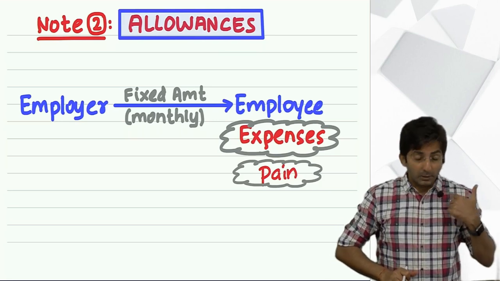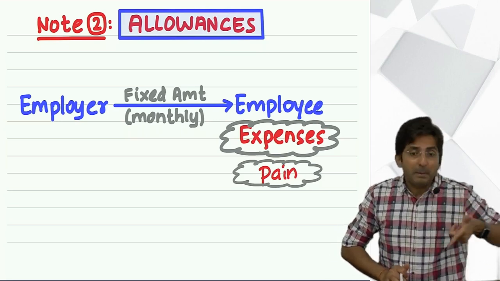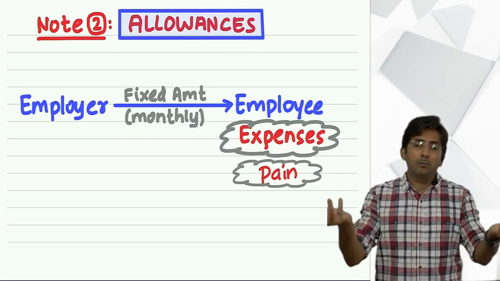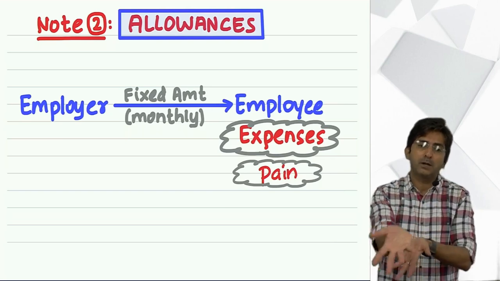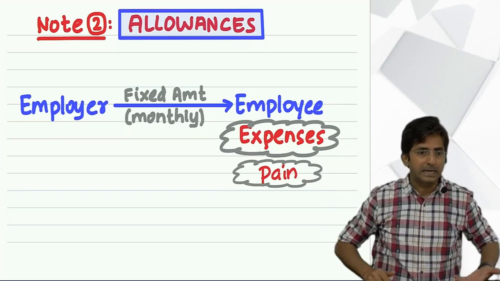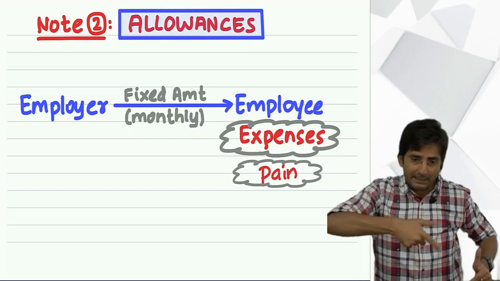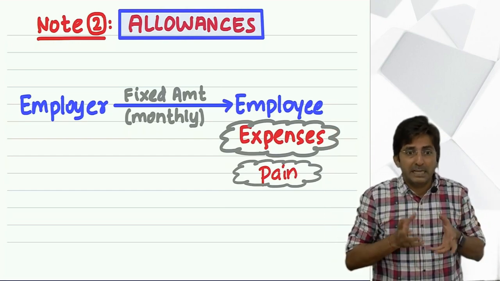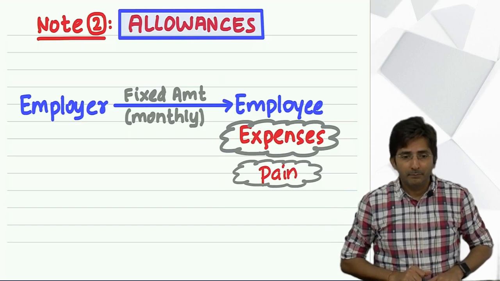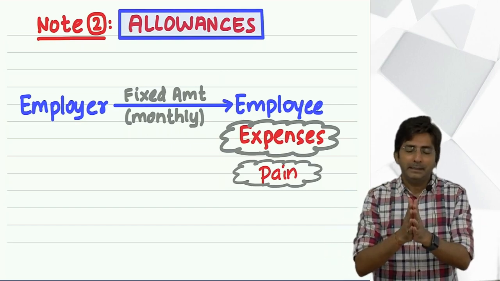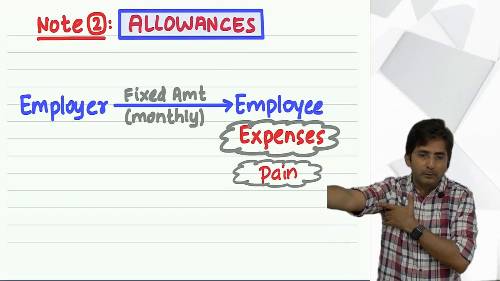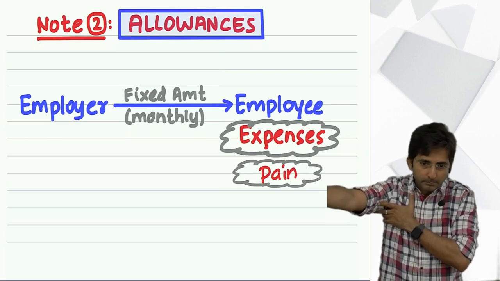Yes, when boss is giving you money, you can bargain with the boss. What boss? You are giving only 200 rupees per child. You see the school fees nowadays, see the college fees, they have become so costly. You can bargain with the boss because boss has to actually give you money. But with government, don't bargain. If you bargain more with government, government will say you are doing too much.